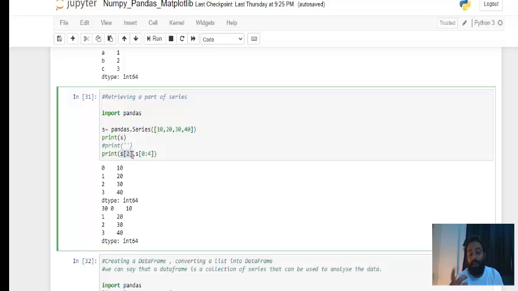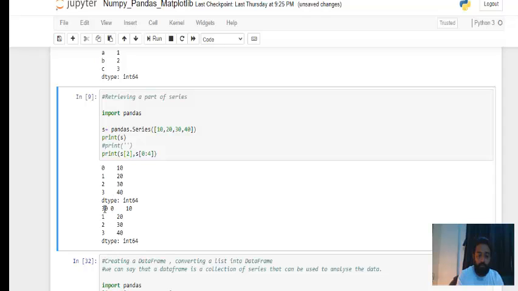That might confuse you because the value is also 2 and the index is also 2, but this 2 means the key value. Okay, if I make it 1, 2 only, and let me run this. So you can see the 30 got printed here.